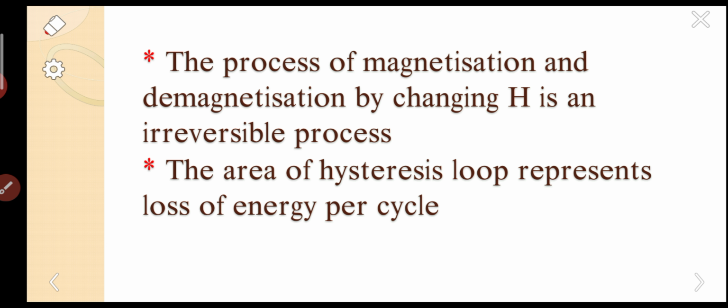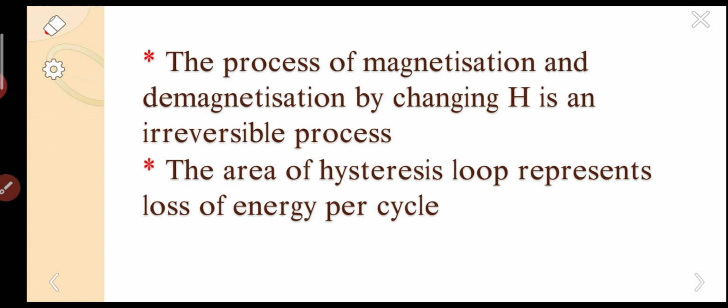For the primary winding we apply input, and from the secondary winding we take output. So we are applying alternating current. Whenever there is a current, there is a magnetic field, so an alternating magnetic field acts on the core.